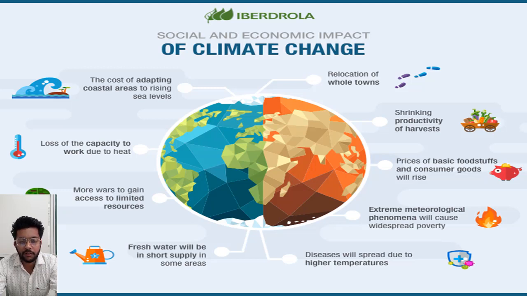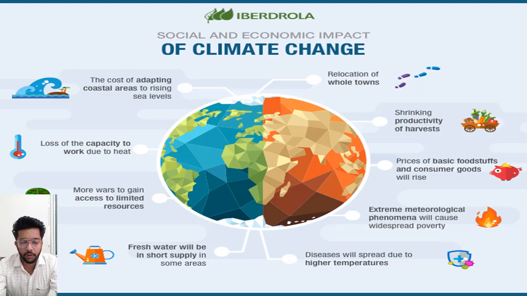Second, shrinking productivity of harvest. I have told you already that when the deforestation occurs, the productivity of the soil decreases. Due to that, the food growth will automatically decrease. Prices of basic foodstuffs and consumer goods will rise. If the productivity is low, if the products are low, then the expenses increase, then the cost of those goods will increase automatically.